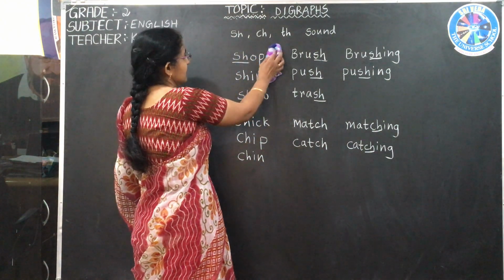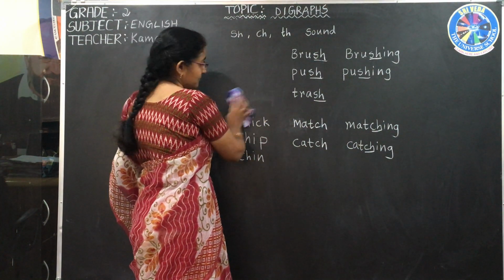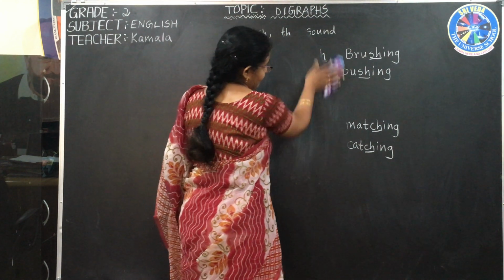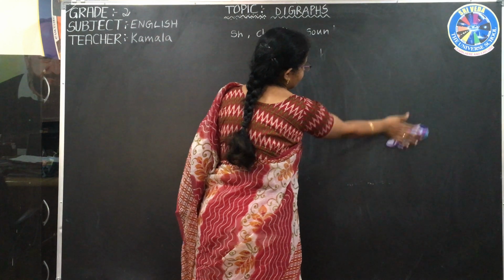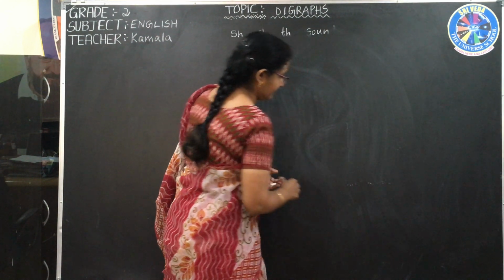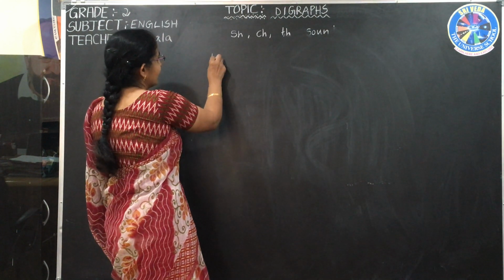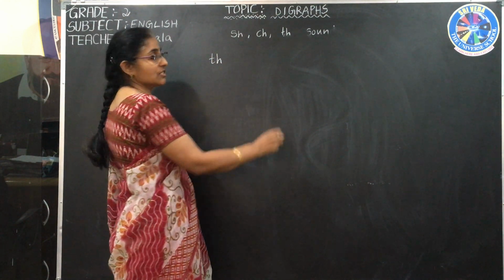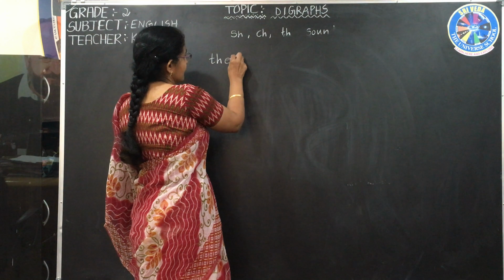TH. Now let us see some words which start with TH. TH, EN, then.